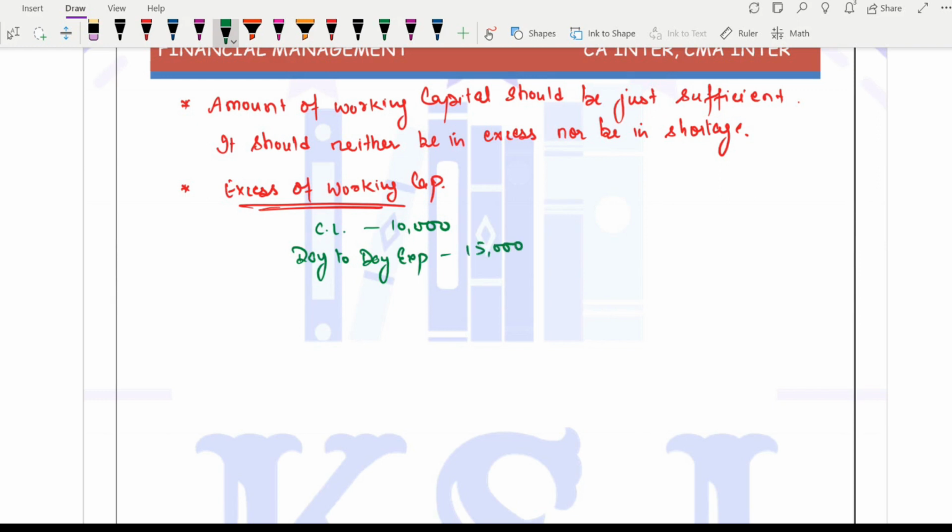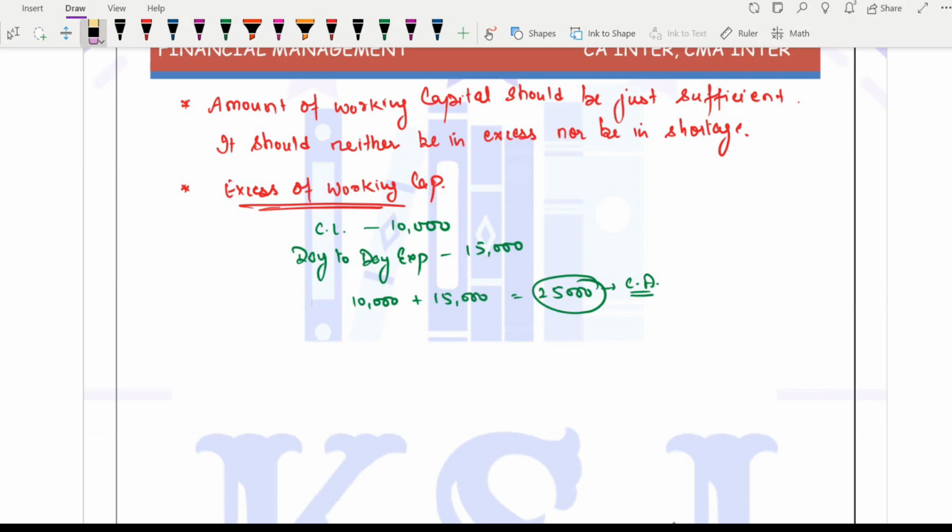So what should be your working capital? Ideally, it should be whatever you want to pay to that person plus whatever the expenses are. You must have current assets equal to 25,000, isn't it?